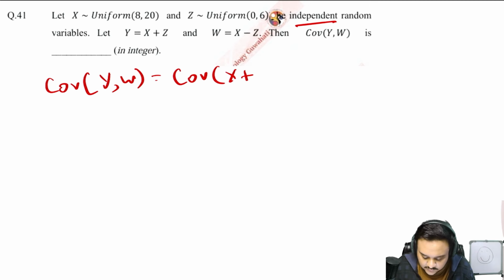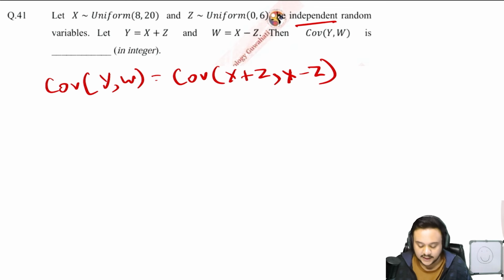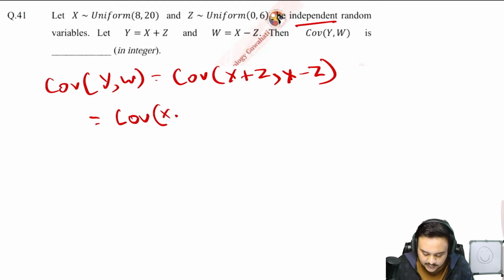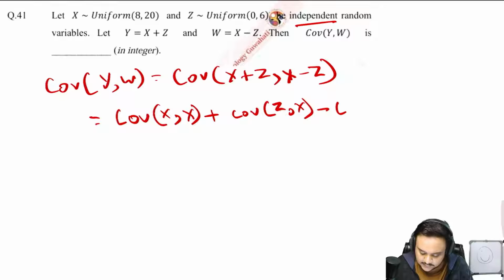Y is x plus z, and the covariance of this with x minus z. Expand it. How do you do that? Covariance of x with x plus covariance of z with x minus the covariance of x with z minus the covariance of z with z.